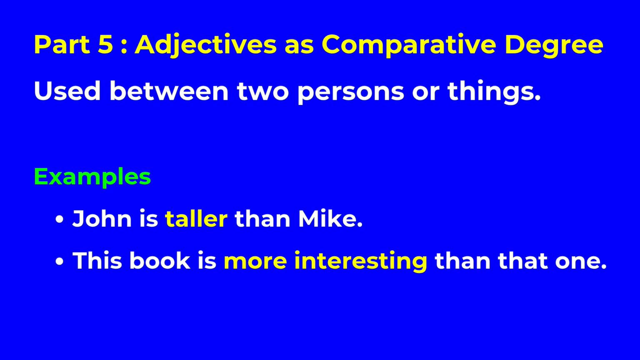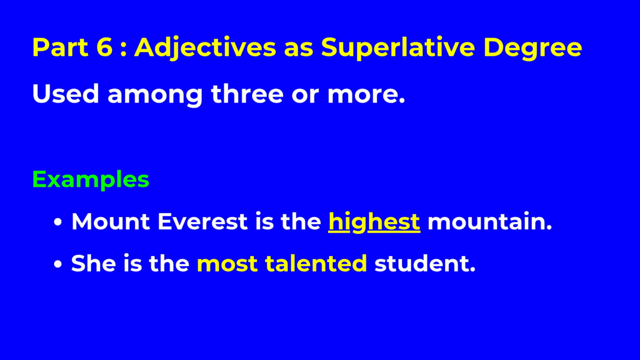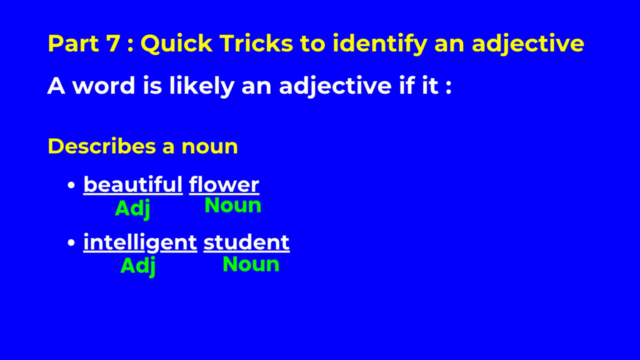Adjectives as comparative degree, used between two persons or things. Examples: John is taller than Mike. This book is more interesting than that one. Adjectives as superlative degree, used among three or more. Examples: Mount Everest is the highest mountain. She is the most talented student.